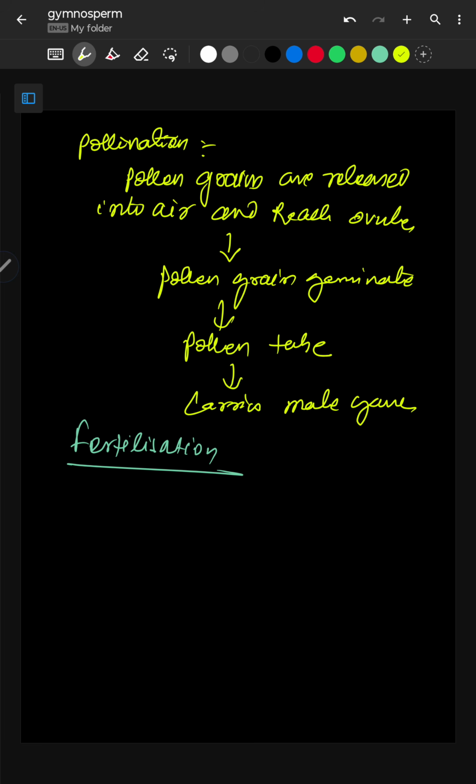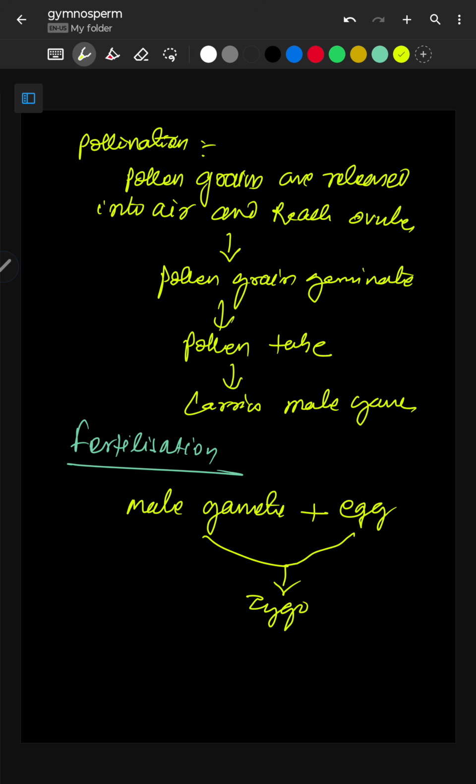Now the male gamete is contained in the pollen tube. The male gamete plus the egg are fused to form the zygote, and the zygote develops into embryo. This embryo develops into seed. The embryo is contained in the seed, meaning the ovule is developed into seed inside which the embryo is present. Now let me show you the life cycle.